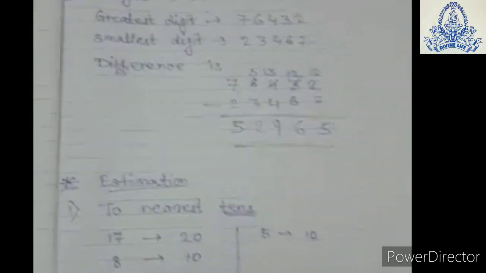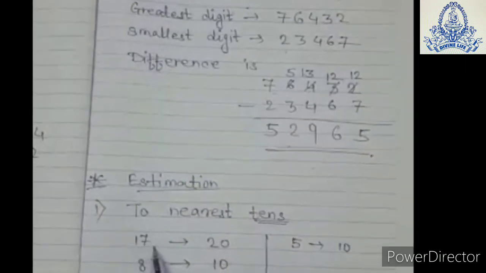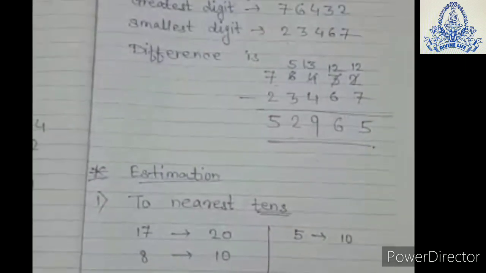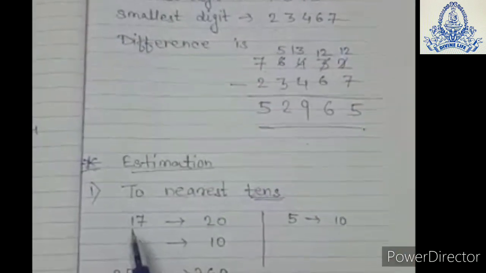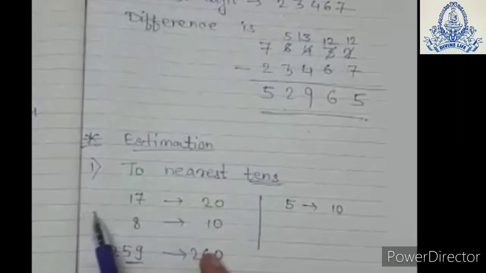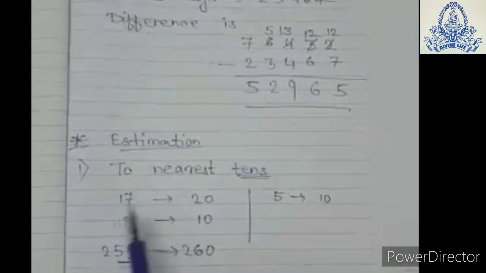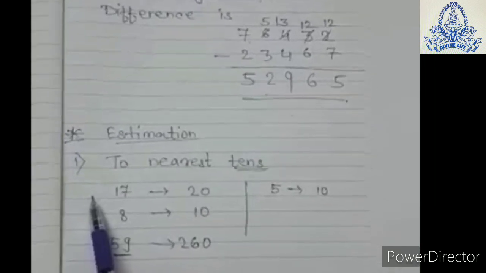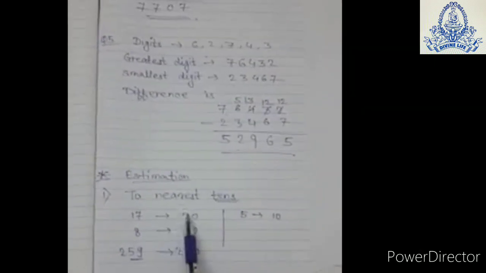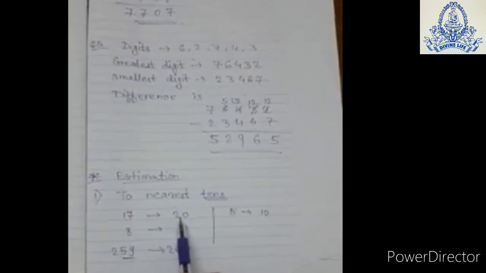Nearest tens you must have studied in standard 5th. See this, we have to find the nearest tens of the number 17. Now how to find this? Now pay attention, see here. This is 17, which lies between 10 and 20. But what is nearer to 17? Either 10 or 20. Of course it is 20. So the nearest tens of 17 is 20.